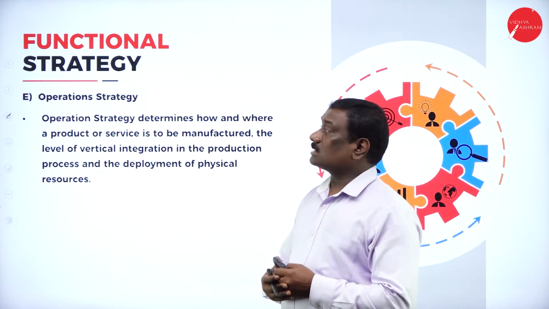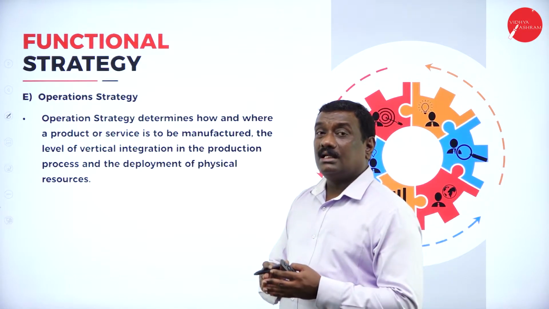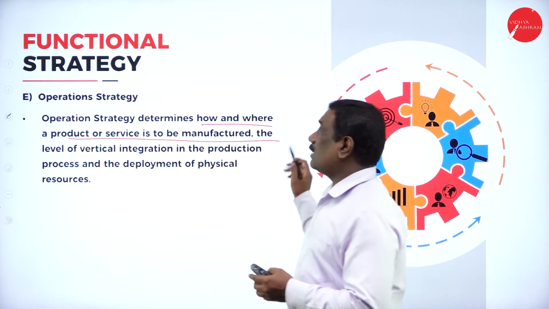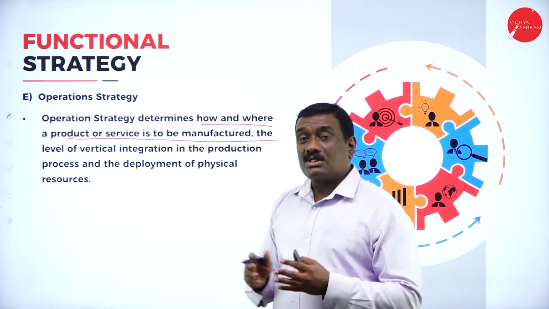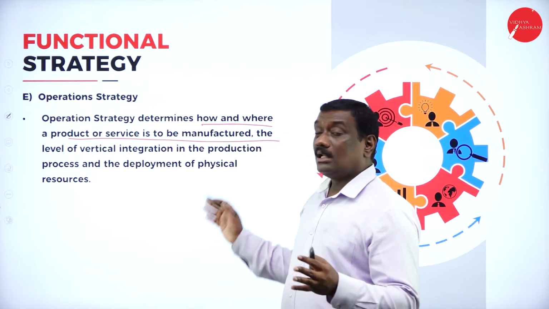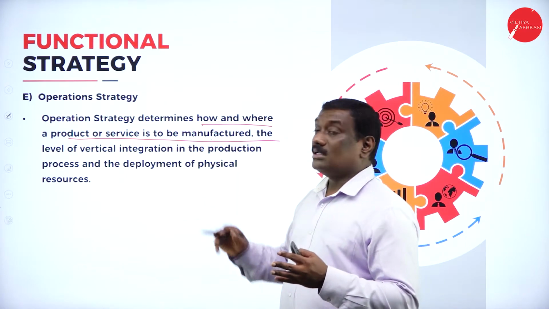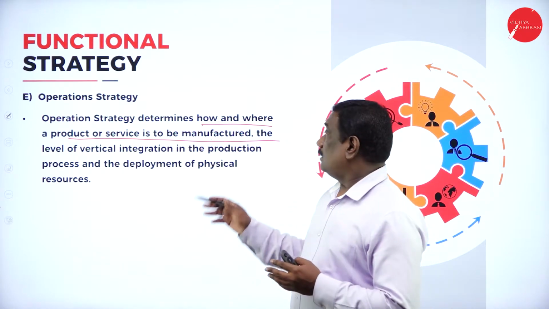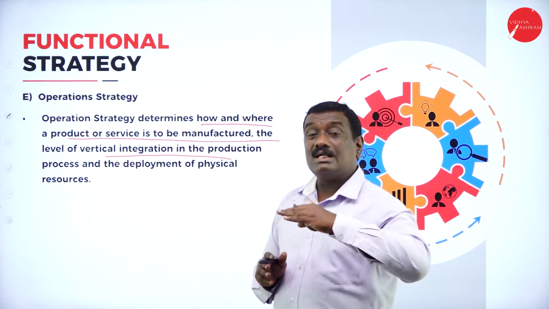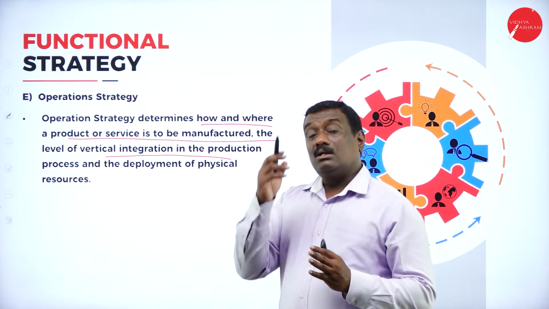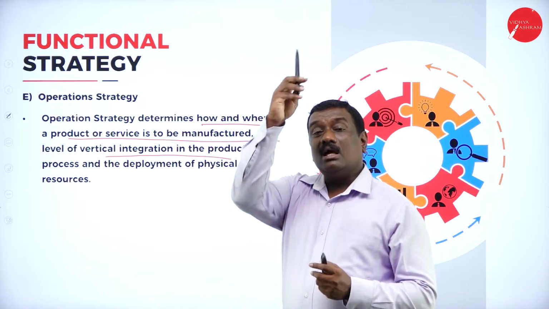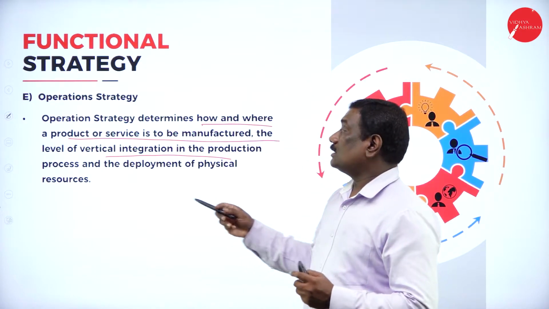Now coming to the next one, operation strategies. What is operation strategy? It is what you put into action. It determines how and where a product or service is to be manufactured, and the level of vertical integration in the production process. The production should not go horizontal. It should be in the vertical form. The production should go up and rise.